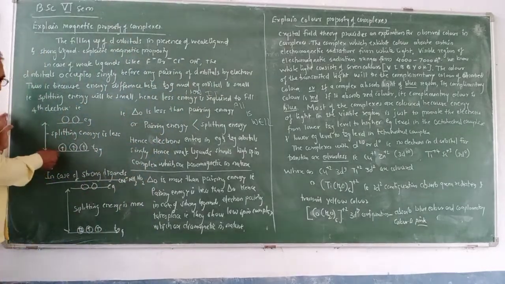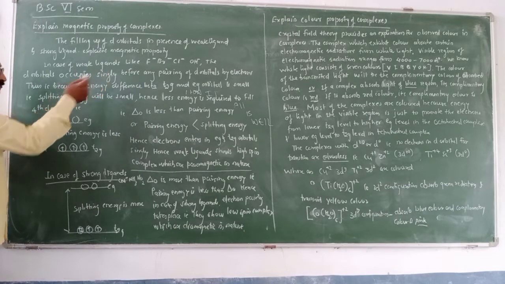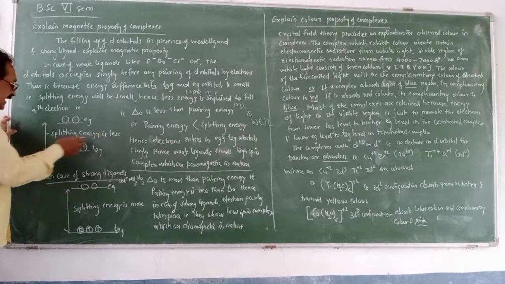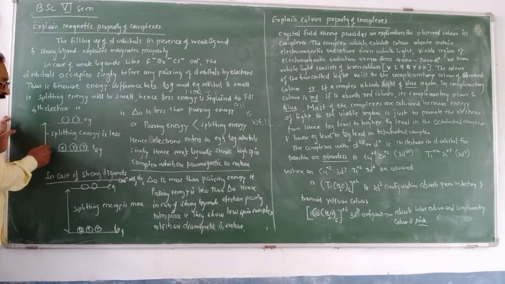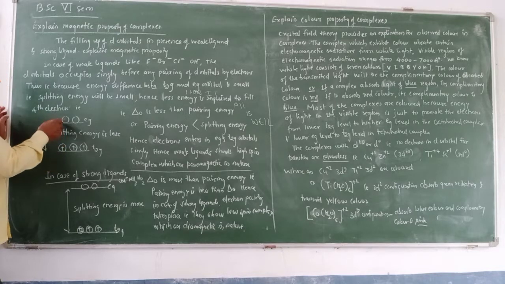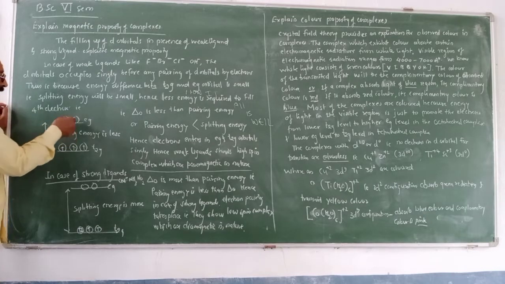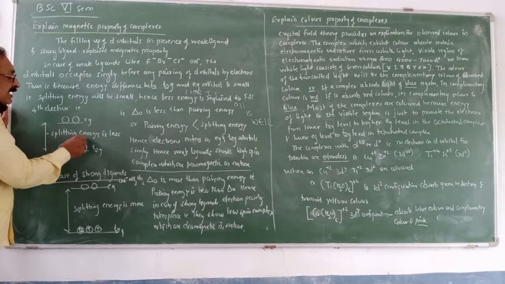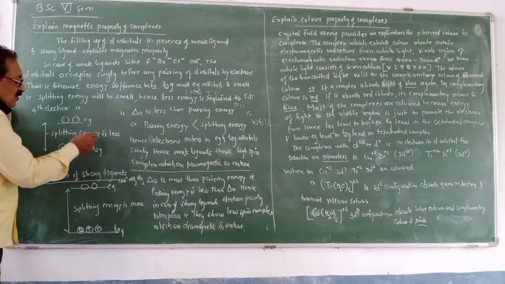Here I have given, in case of d orbital, that too in weak ligand, the splitting energy is less. I have given the t2g orbital and the eg orbital. The energy difference between t2g and eg orbital, that too in weak ligand, the splitting energy is less.